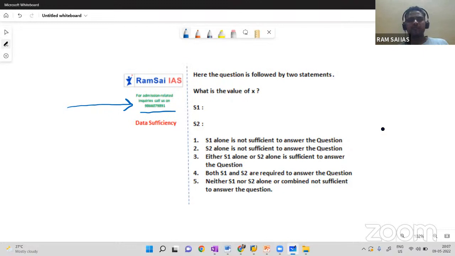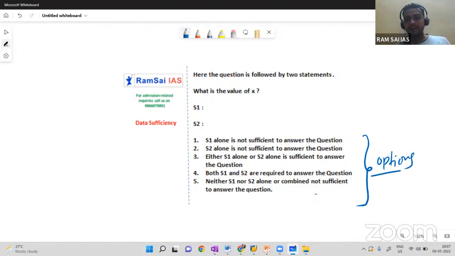Okay. So then what is data sufficiency? Data sufficiency, whether the given data is sufficient or not, we have to check, right? So these 5 options you can see at the bottom, these options will be fixed, and above these options there will be one question followed by 2 or 3 statements. As of now in CSAT, till now we witnessed only 2 statements here, a question followed by 2 statements, statement 1 and statement 2. And can you observe these 5 options? These are fixed options. Whatever the question it is from data sufficiency, options will be same.